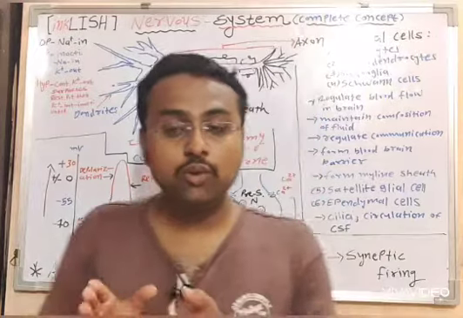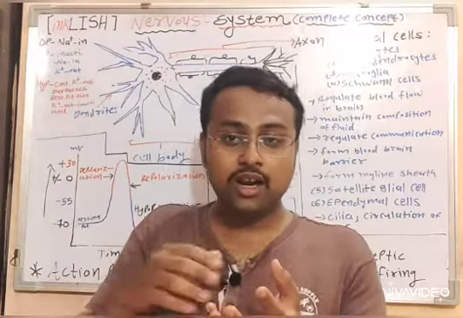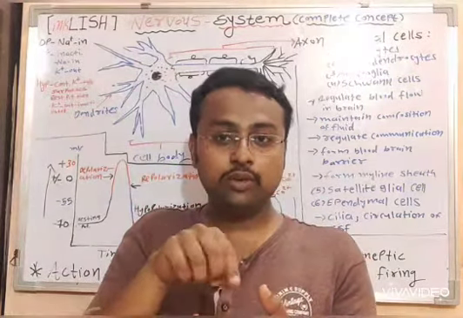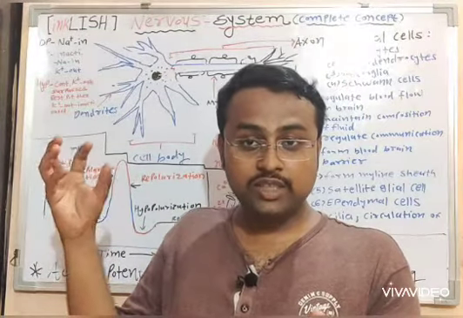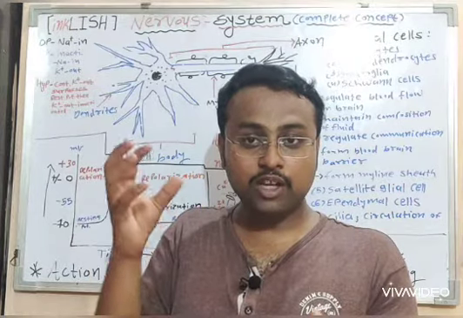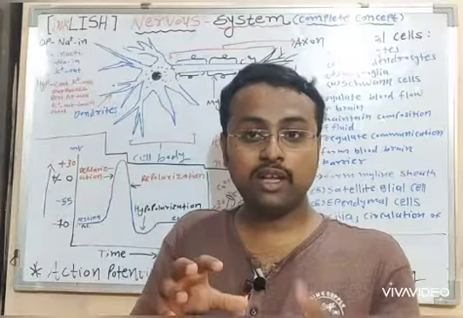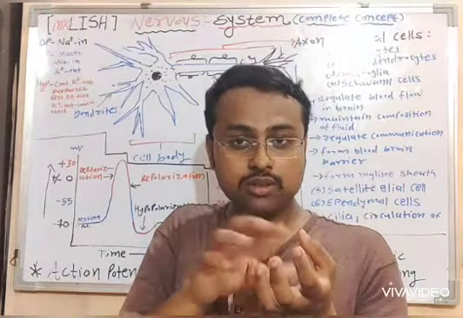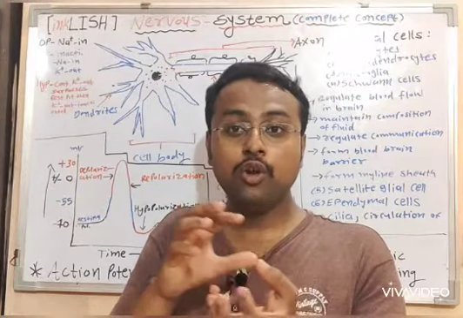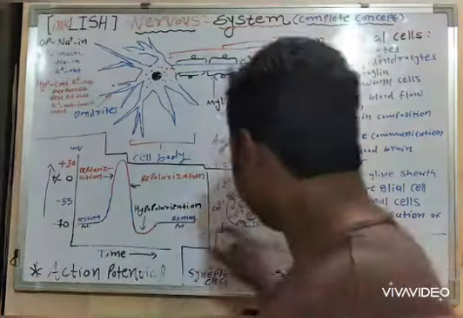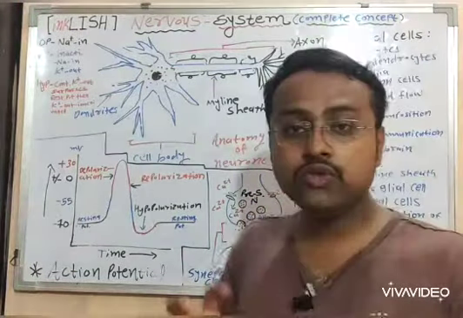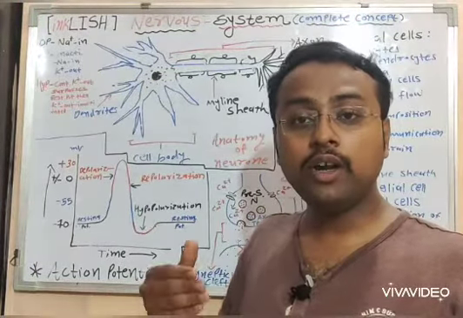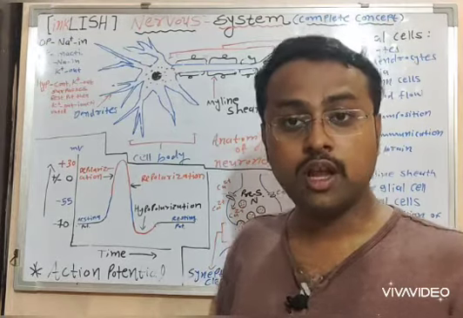So these neurotransmitters are packed into the specialized vesicles, into the sac. Once the calcium accumulates inside the axon terminal, it will induce those vesicles to merge into the membrane of the axon terminal. It will induce the vesicles to undergo exocytosis.